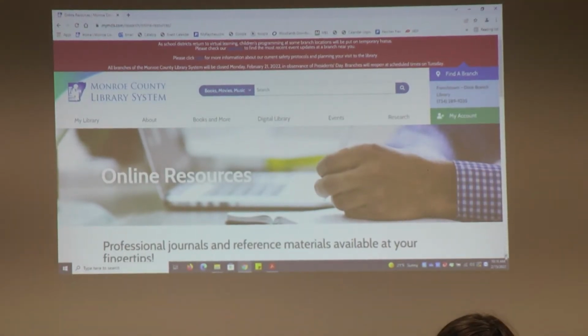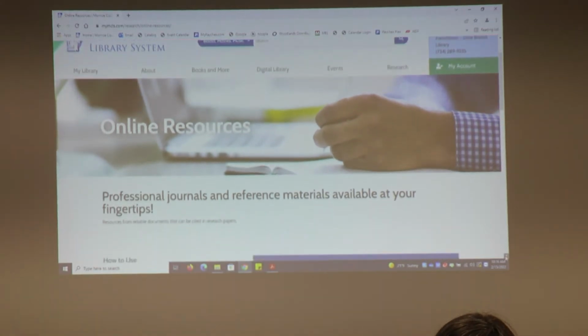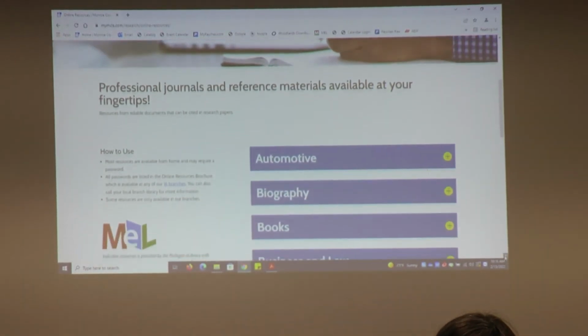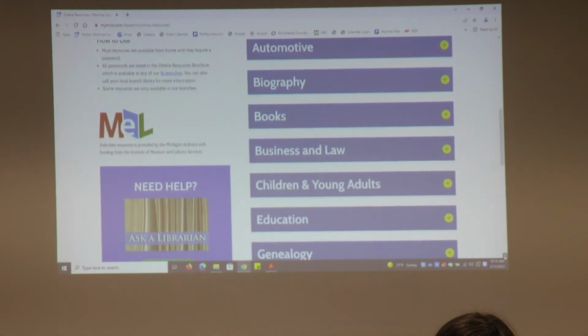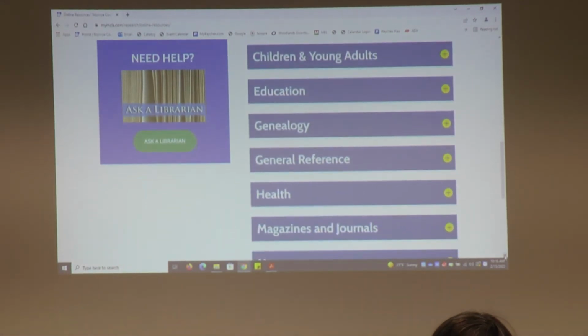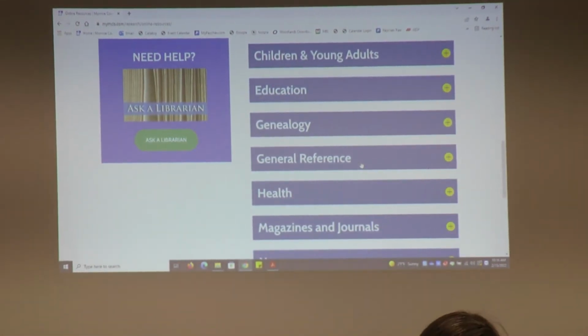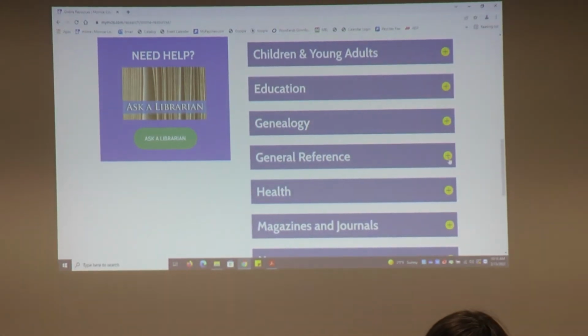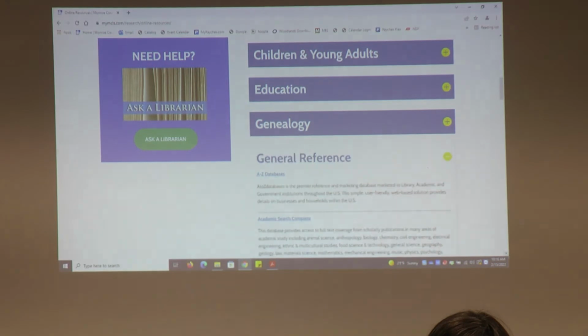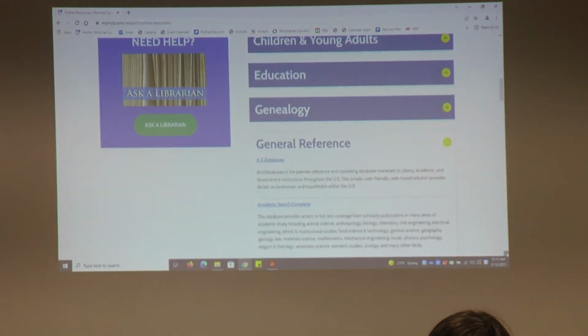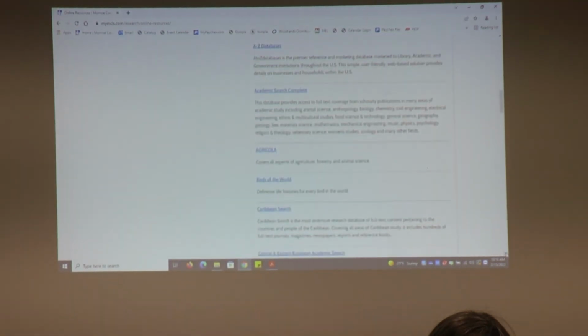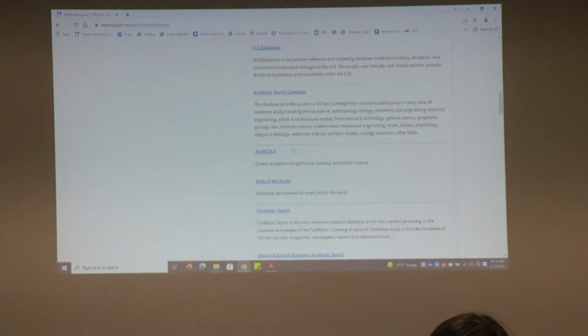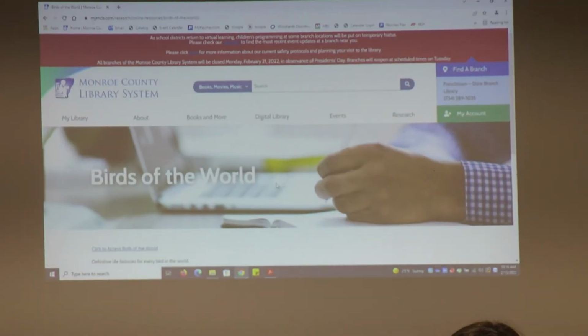Okay, and this will take you to our Online Resources page. You'll want to scroll down until on the right-hand side you get to the heading General Reference. You'll want to click on the yellow plus button next to General Reference, and that will bring up the list of all our general reference databases. They are listed in alphabetical order, with Birds of the World being the fourth entry on the list. Go ahead and click Birds of the World.